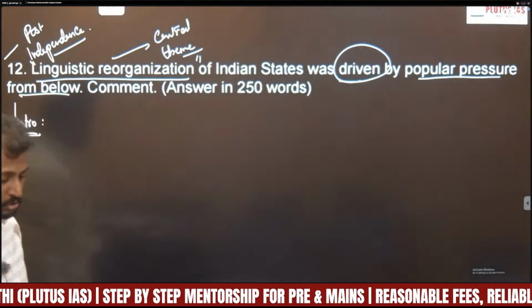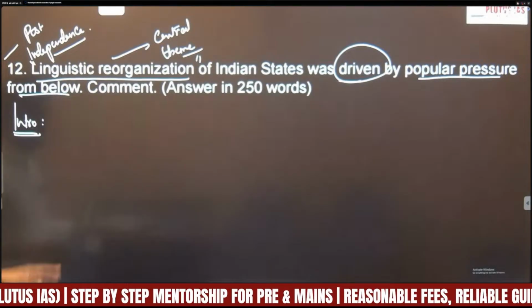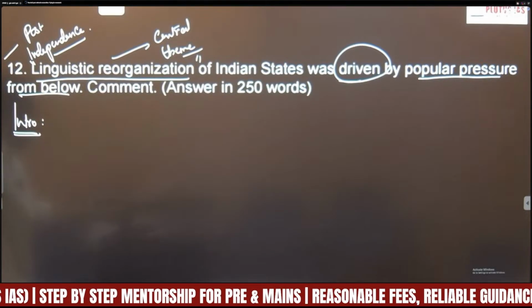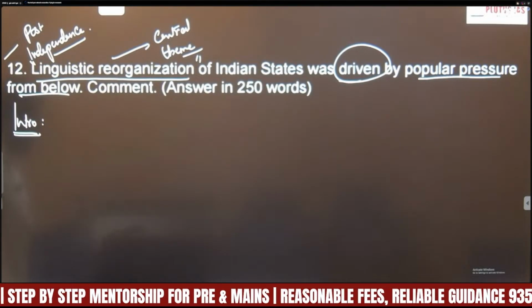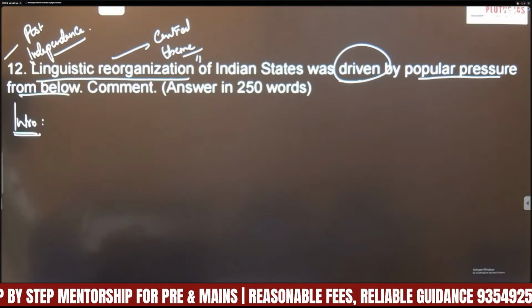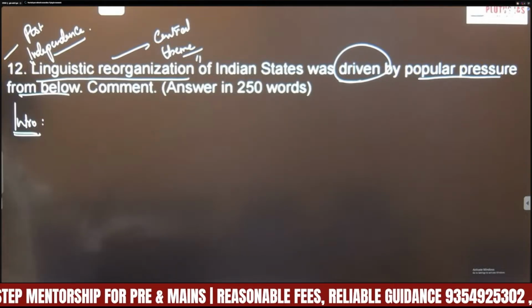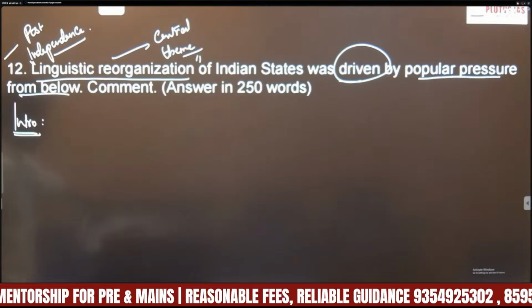So you have to introduce that linguistic reorganization, especially as an important challenge before the independent Indian government.